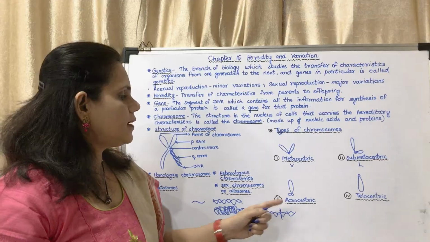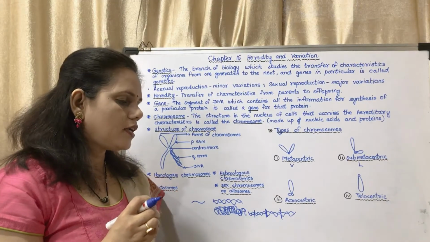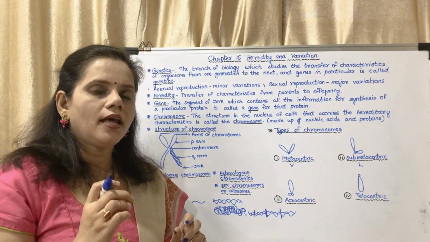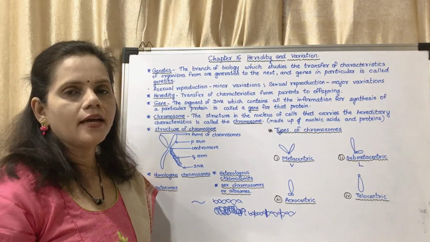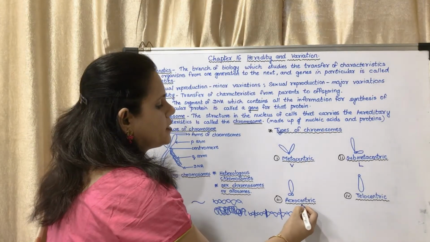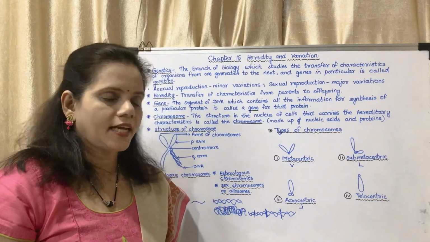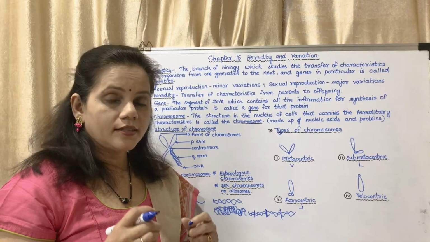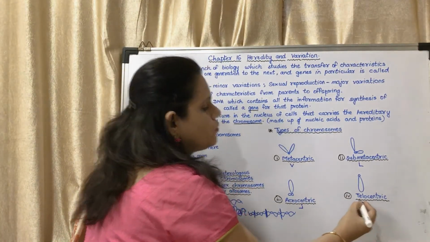The third one: the centromere is towards one side, and only one arm is small and the other arm is longer. Such a shape is said to be acrocentric and it is in the form of J. You write the J like this. Next is telocentric, where the centromere is towards one end and the chromosome is in the form of I.